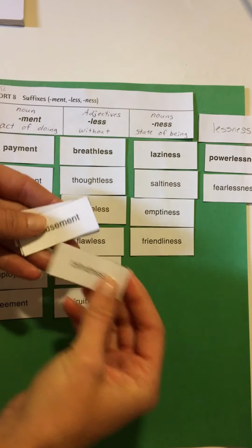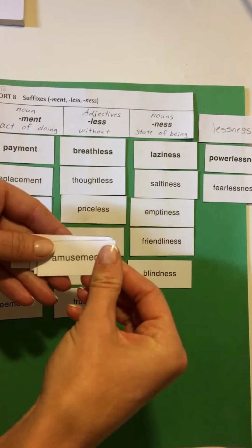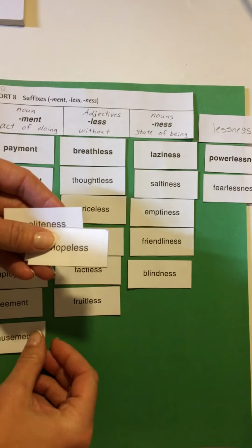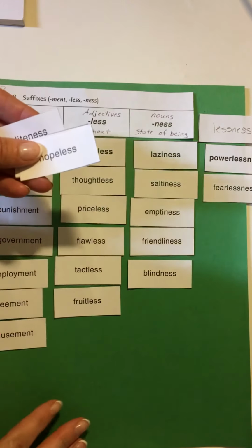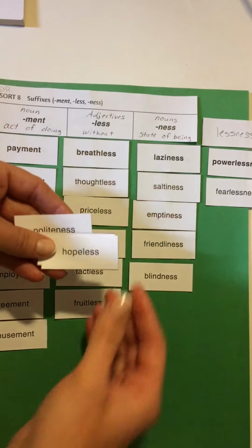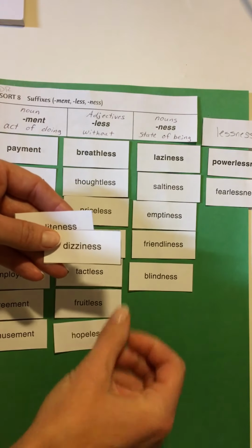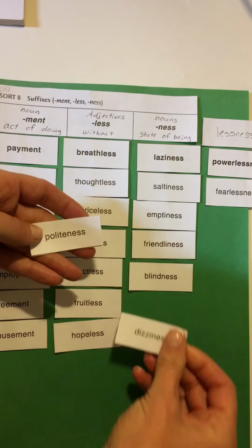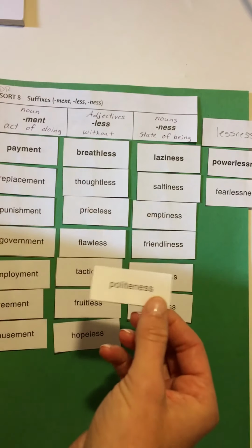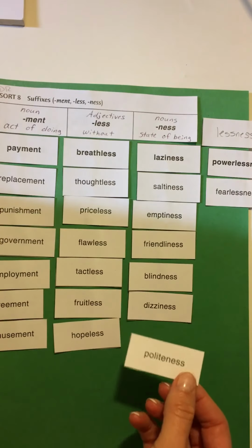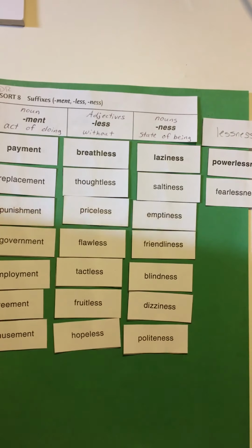Blindness. The state of being blind. Amusement. The act of being amused, at an amusement park like Disneyland or Knott's Berry Farm. Hopeless. Without hope. Dizziness. The state of being dizzy. And politeness, the state of being polite. So, here's all of our words. You can see how all of these suffixes have really changed the meaning of the base word.